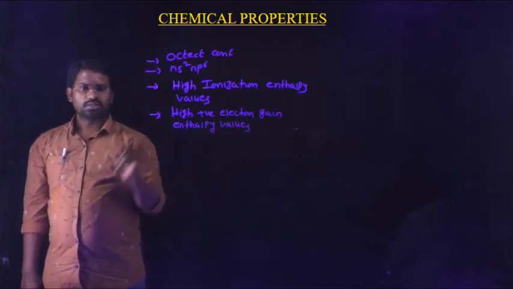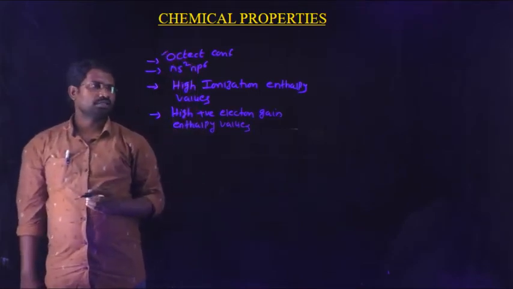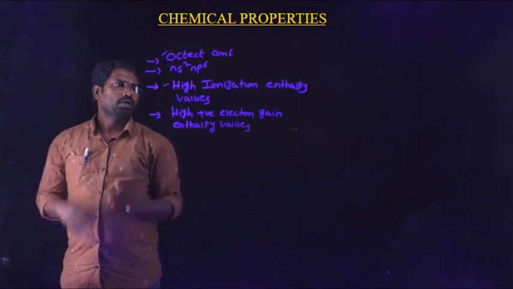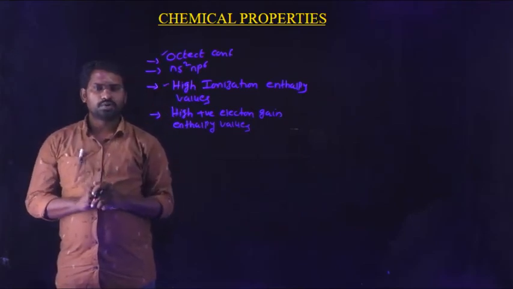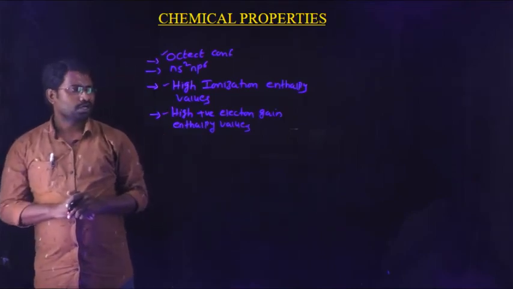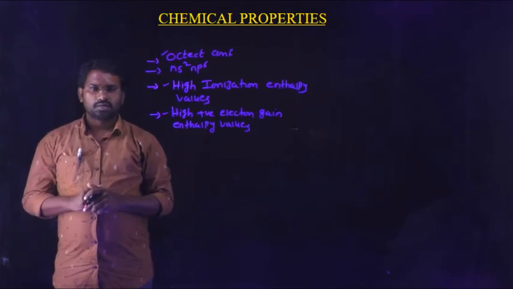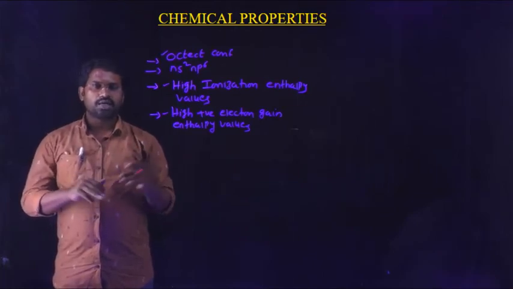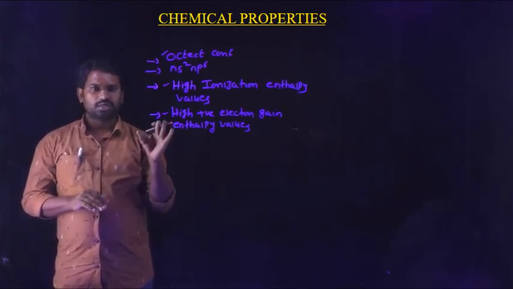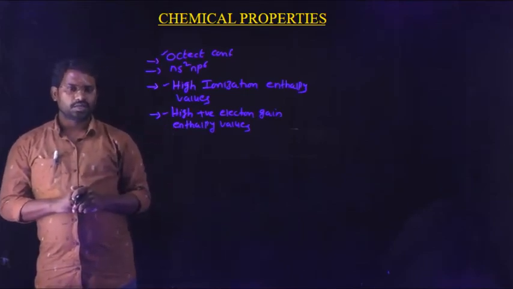So based on these points, what are they? First one, stable octet configuration; second, high ionization enthalpy values; and third, high positive electron gain enthalpy values. Based on these 3 points, the group 18 elements do not react with the other elements. So this is the inertness or unreactiveness of the group 18 elements.